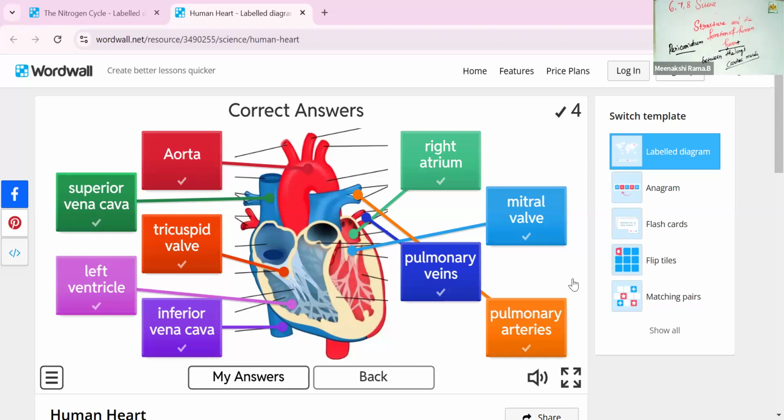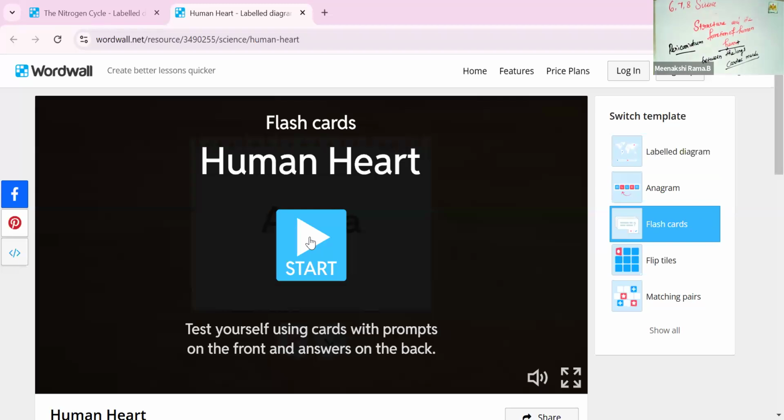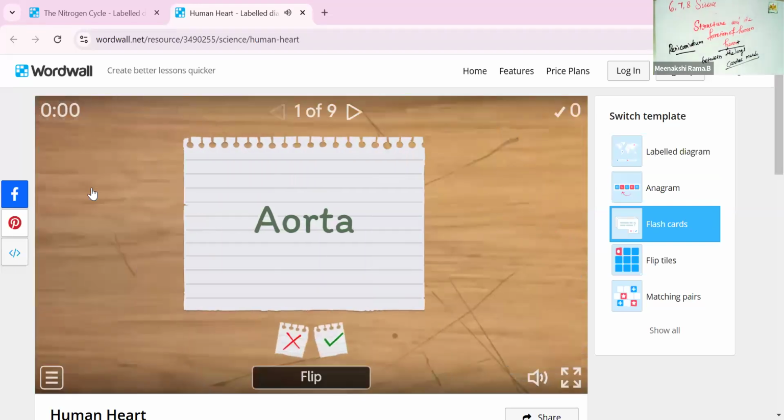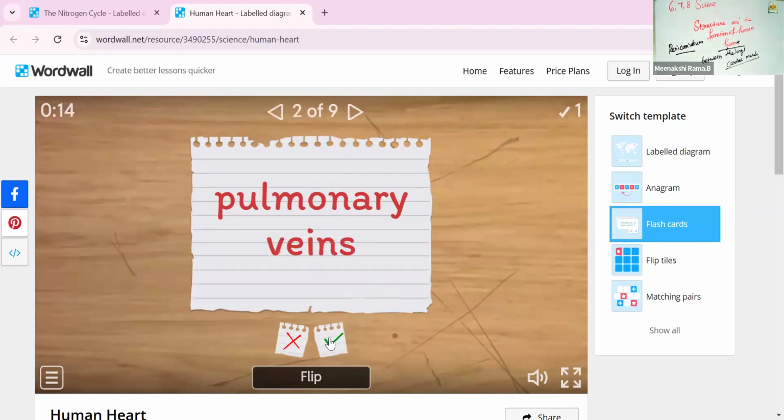So what are the different kinds of parts? Yes, the aorta is present in our human heart. Pulmonary veins, yes, pulmonary veins also are present.